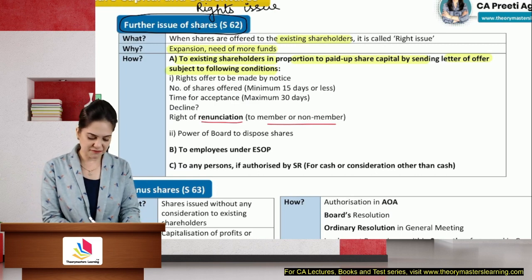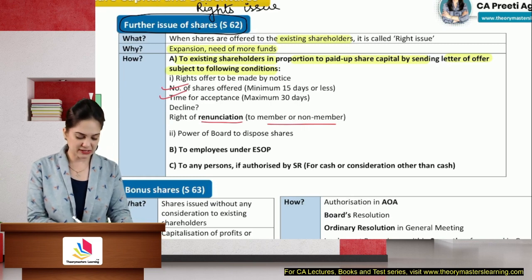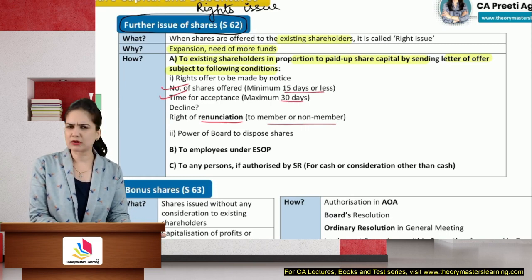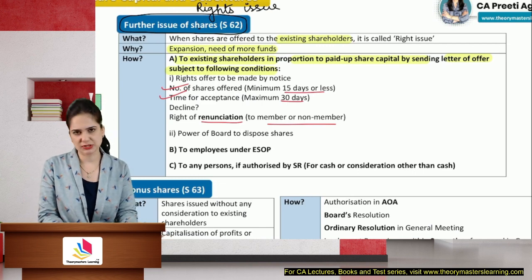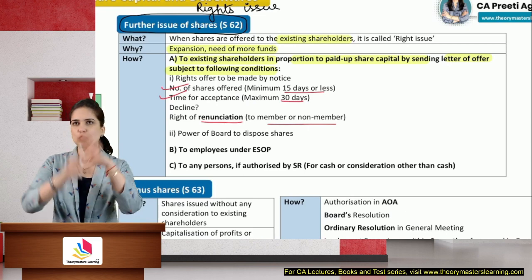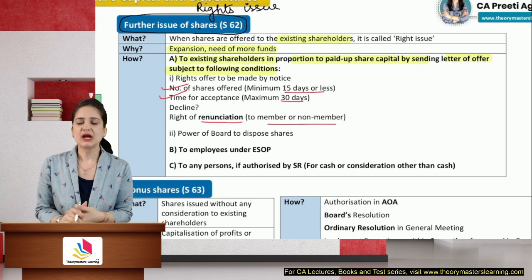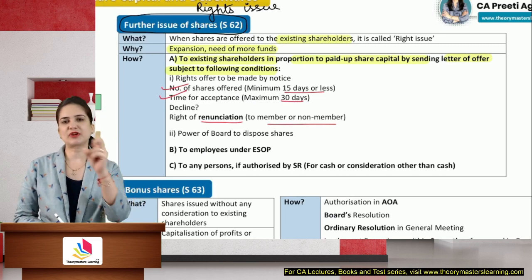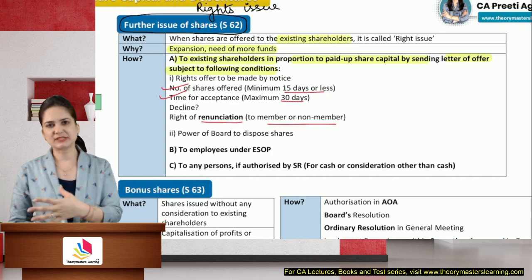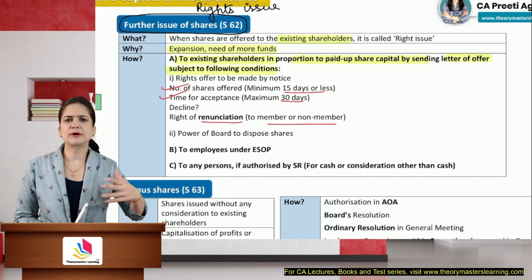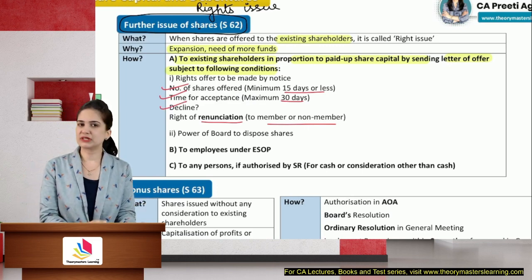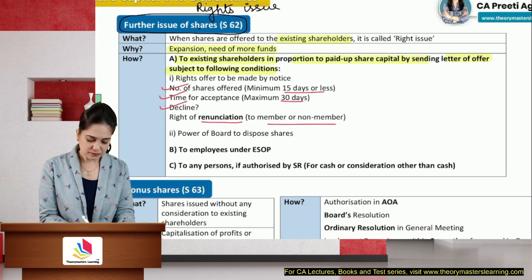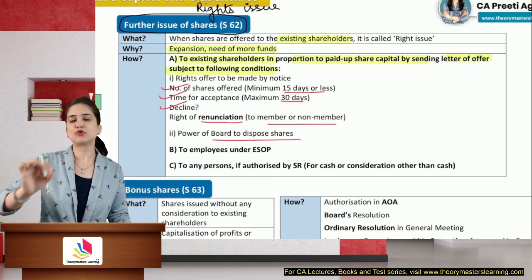In that letter we will specify the number of shares offered and the time for acceptance, how much time you have for acceptance. Minimum we will give 15 days or less if prescribed, and maximum you can give them 30 days to decide whether or not they want to purchase the shares of the company. Generally it is given like 1 share for every 2 shares held, 2 shares for every 5 shares held, in proportion to your paid up capital. If you decline the offer, then the board of directors will be free to dispose of the shares in a manner they deem most beneficial to the company.